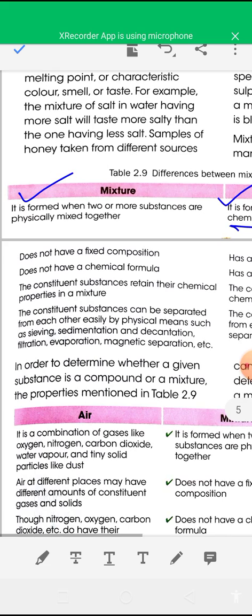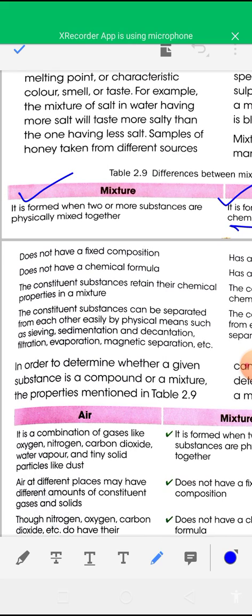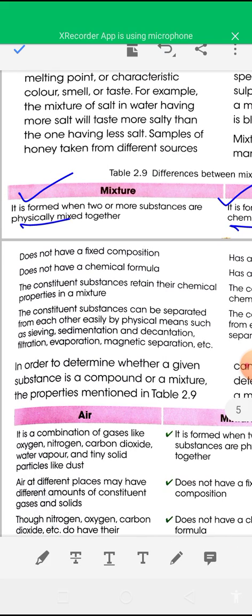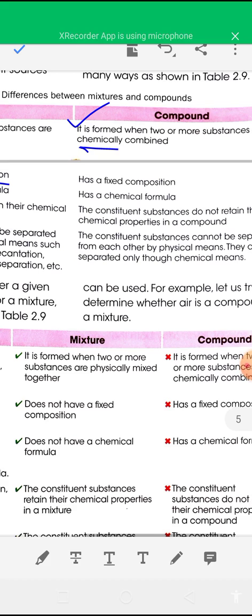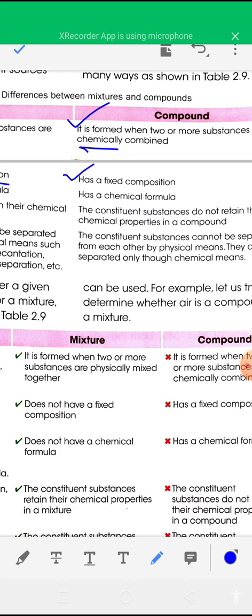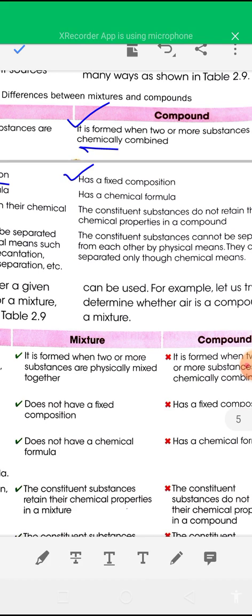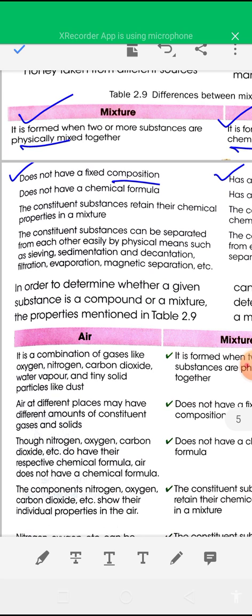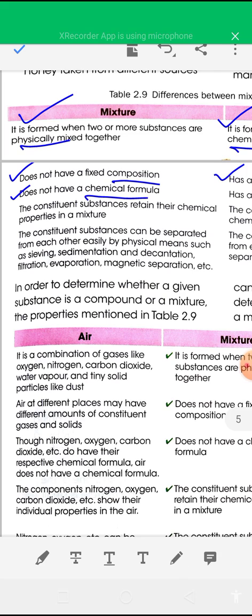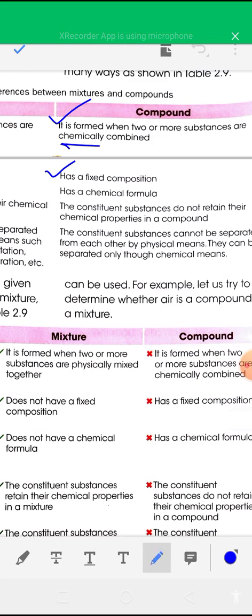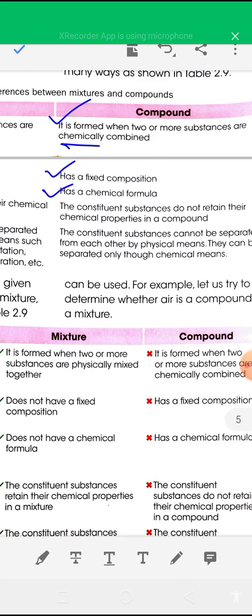A mixture does not have a fixed composition, but a compound has a fixed composition. A mixture does not have a chemical formula, but a compound has a chemical formula.